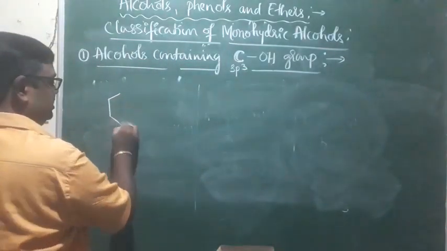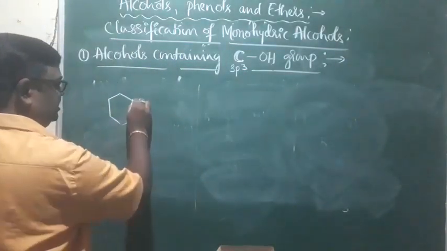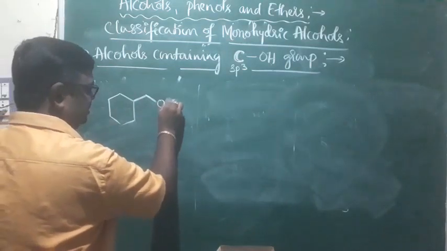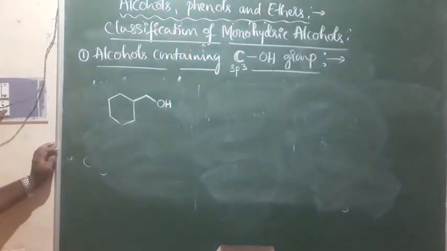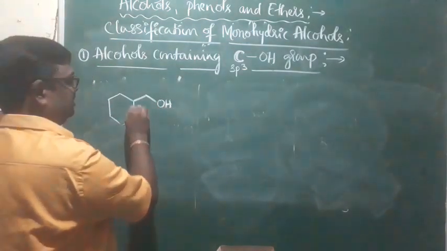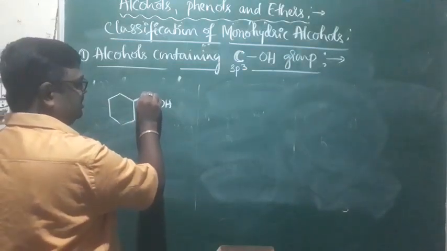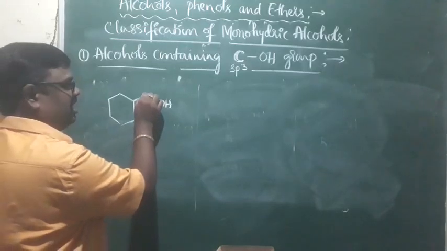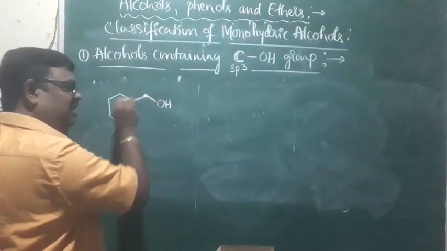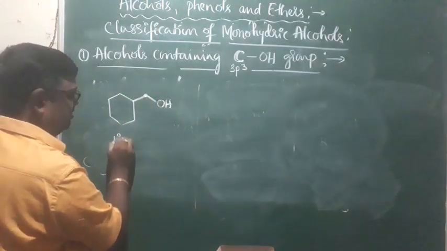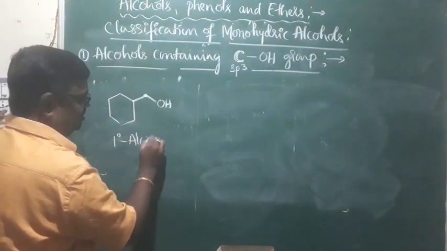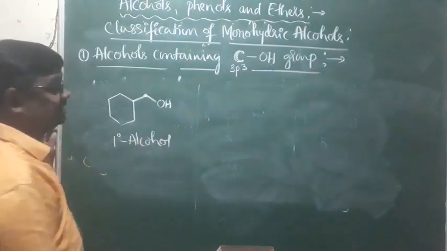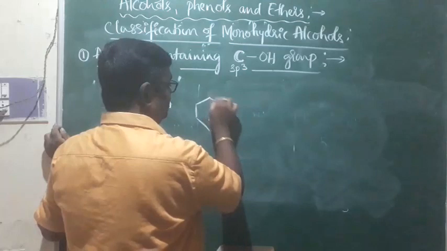For example, look at this. Yes, this is one of the alcohols, and this is the OH group. This is one of the alcohols. Here it is, I call it a primary carbon because it is a carbon directly attached to one carbon, and this is what we call a primary alcohol. This is a primary alcohol.